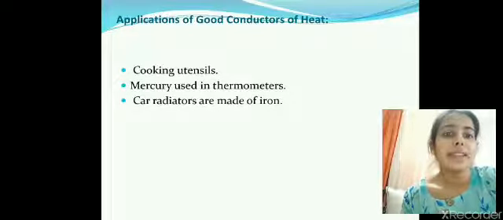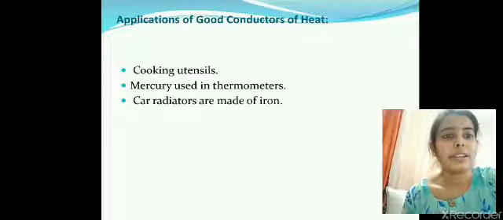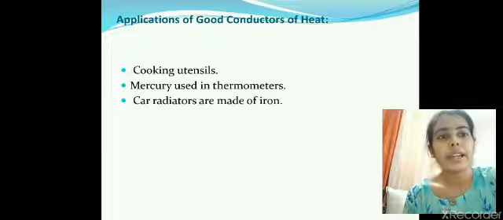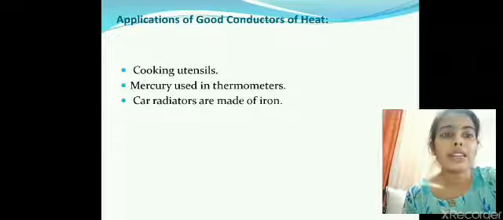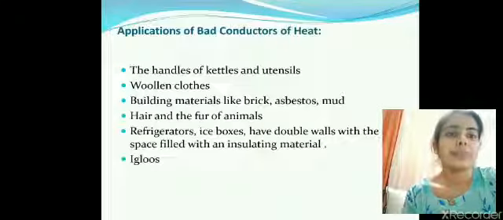Next is car radiators. Car radiators are also made up of iron. Why? Because whatever heat is generated inside the engine is liberated out through these radiators. Iron is a metal, it is a good conductor of heat, so it will conduct the heat to the surroundings and help to cool it down.